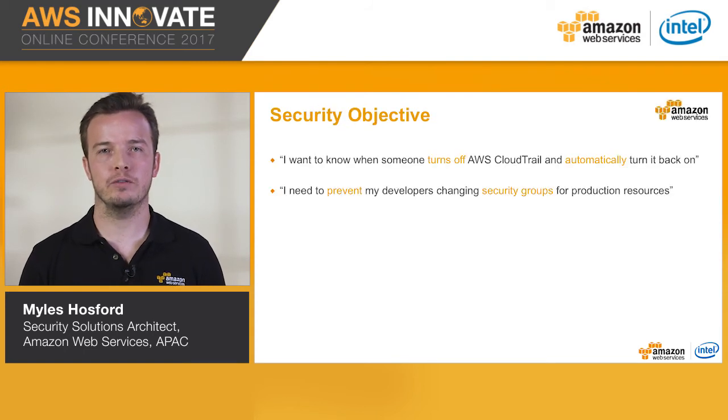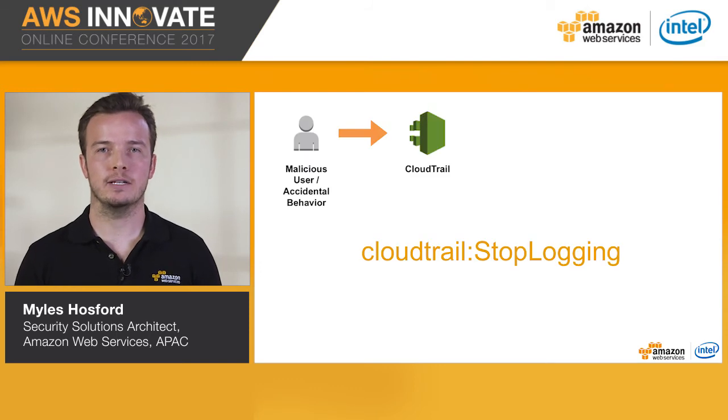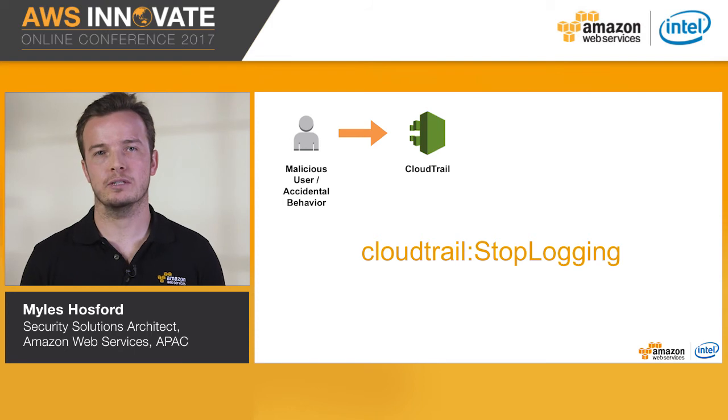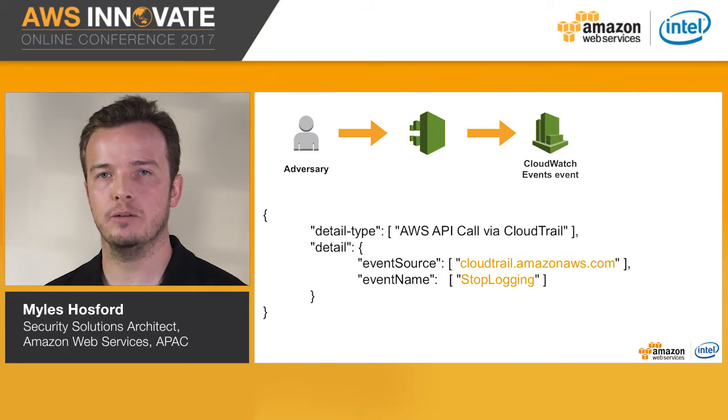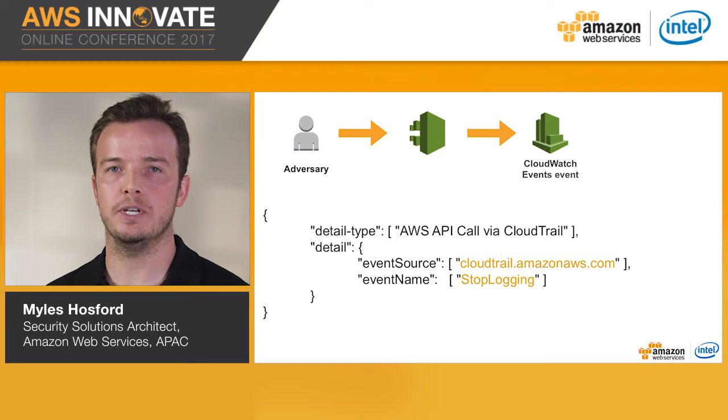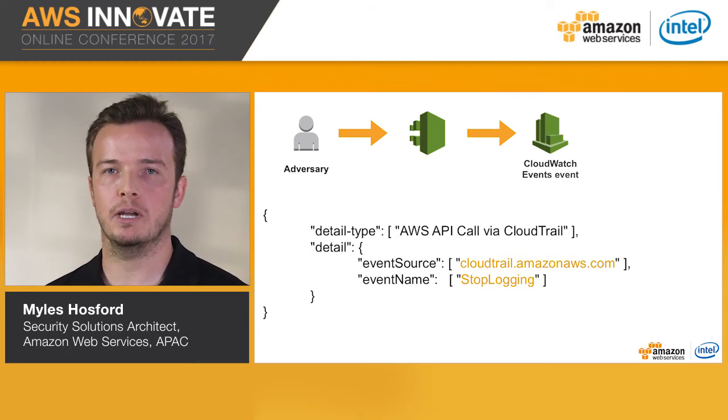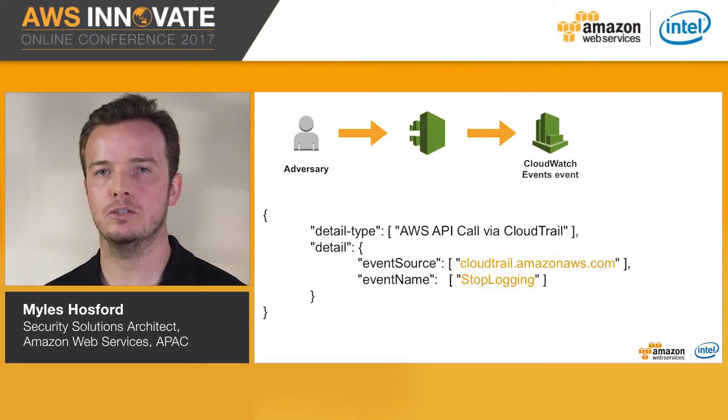So let's assume one of your developers turns off CloudTrail. This may be accidental or potentially malicious behavior. Either way, the StopLogging API call is executed. You would have a CloudWatch event set up to monitor for the StopLogging API call with an event source as the CloudTrail service itself. The CloudWatch event target would be a Lambda function that automatically responds and takes mitigating action. In this example, that would be to enable CloudTrail and possibly assign an IAM deny policy to the user to prevent further malicious activity.